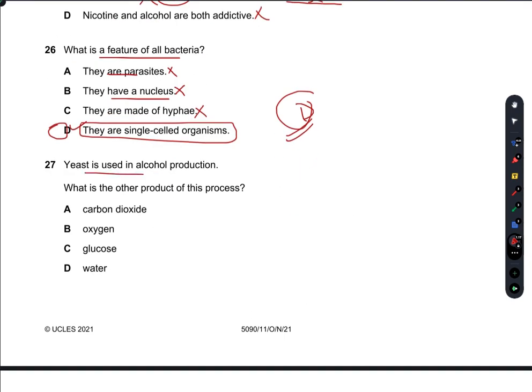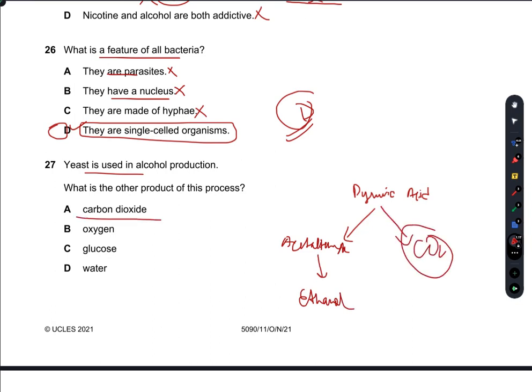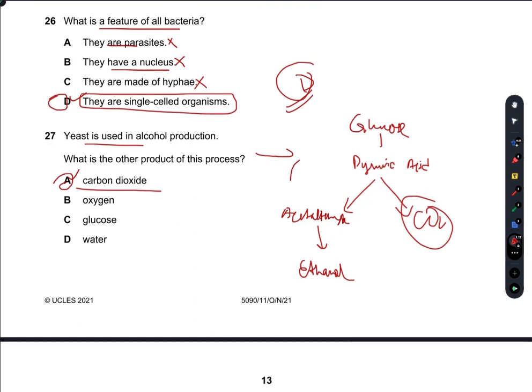Yeast is used in alcohol production. What is the other product of this process? The pyruvic acid is converted first into acetaldehyde, and this acetaldehyde is then reduced to ethanol, which is alcohol, and along with this CO2 is produced. So A is the right answer. This is fermentation.